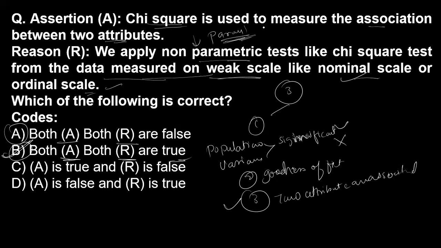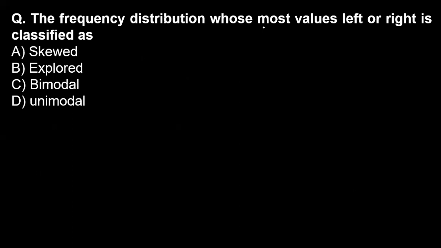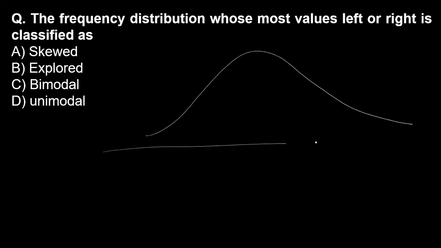Now the next question on your screen is about the frequency distribution whose most values lie to the left or right, and how it is classified. You know that in a frequency distribution there is a diagram with an x-axis. This is skewness. Here this is left skewed and this is right skewed. This distribution is normally distributed: in a normal distribution, the right side and the left side are equally distributed.